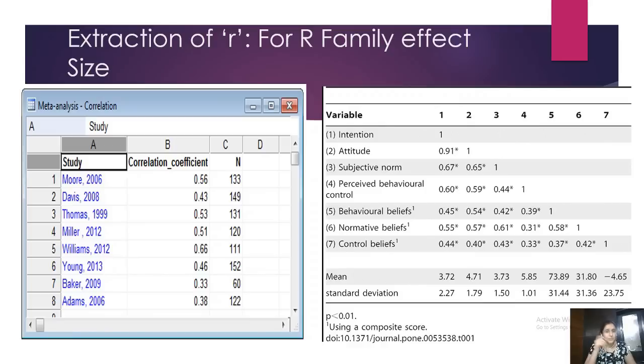Correlation coefficient, or the R value from each paper. So if there was a paper of Morse 2006, I need this value, 0.56. It is the correlation value of that bivariate relationship.